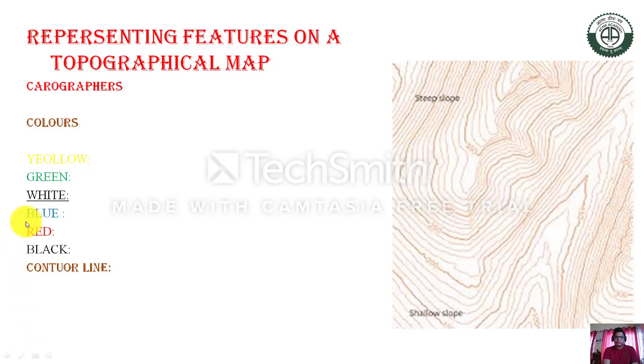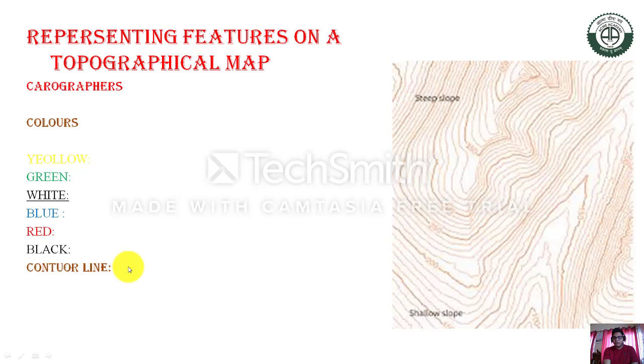The blue color is for water bodies, the red is for different types of settlements, and black shows the railway lines, etc. So these are the colors. When you see any type of map, you can see these colors, and each color denotes a type of physical feature. Then come to contour lines.